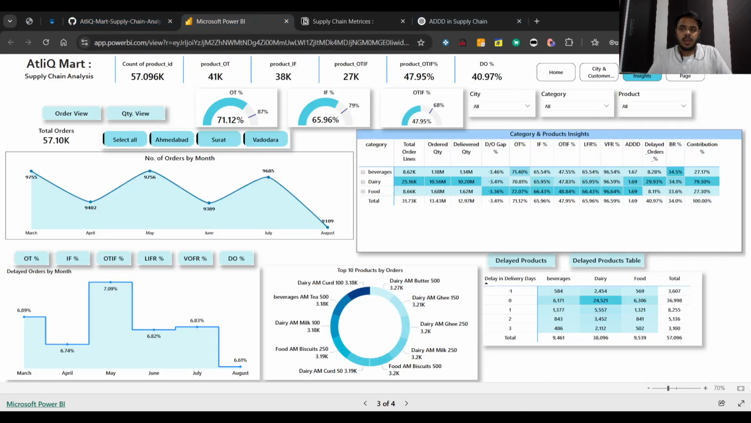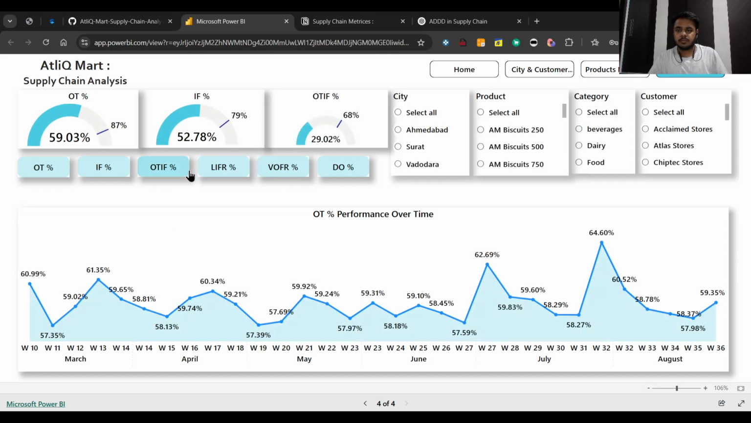Right? So here is the performance page that we will see. So now, if you see from March to August, the OT percentage is around 61% to 59% of the range. Only in the 32nd week it went to 64%, but then again it went to 59.35 percentage. So it shows the eagerness to increase the OT percentage, but due to low IF percentage and OTIF percentage, we are not getting that.